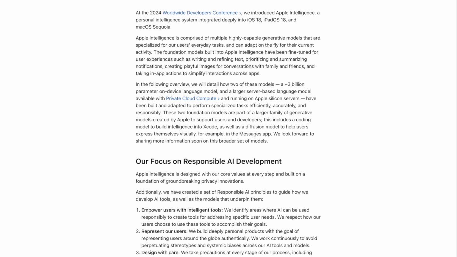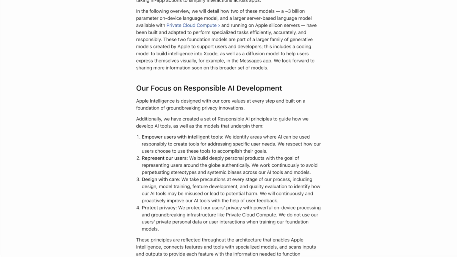The foundation models built into Apple Intelligence have been fine-tuned for user experiences such as writing and refining text, prioritizing and summarizing notifications, creating playful images for conversations with family and friends, and taking in-app actions to simplify interactions across apps. In the following overview, we will detail how two of these models, a 3 billion parameter on-device language model and a larger server-based language model available with private cloud compute and running on Apple Silicon servers, have been built and adapted to perform specialized tasks efficiently, accurately, and responsibly.